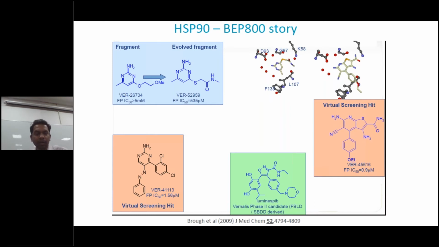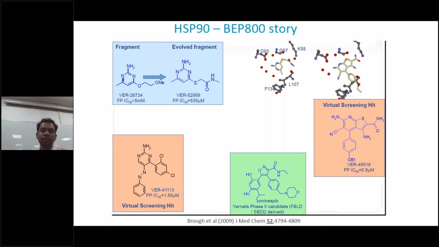Then after that, they did some virtual screening and tried to merge or expand the molecule. You can see this. Next, they took one biphenyl molecule, where that same amine is there. Next, the biphenyl molecule, on the downside they have taken some diazo compound. That is the expanding or merging with another fragment. With expanding and merging, the IC50 value goes to 1.5 micromolar concentration. So from that we can see it moved from 5 millimolar to 1.5 micromolar concentration.